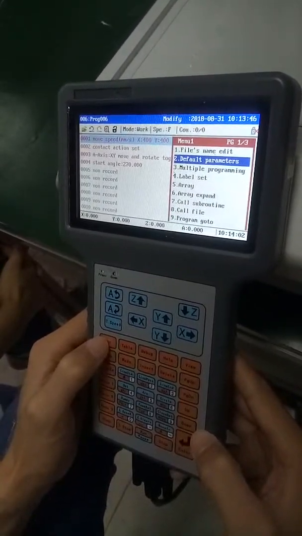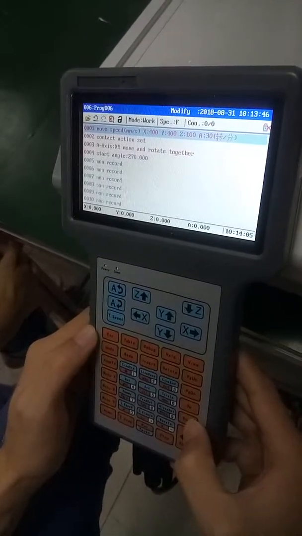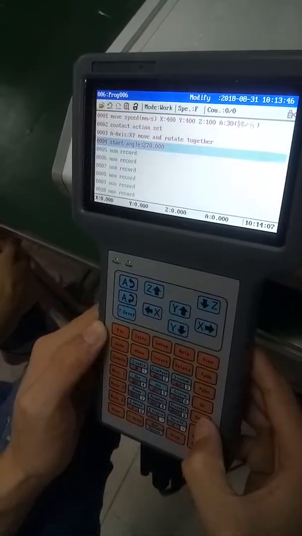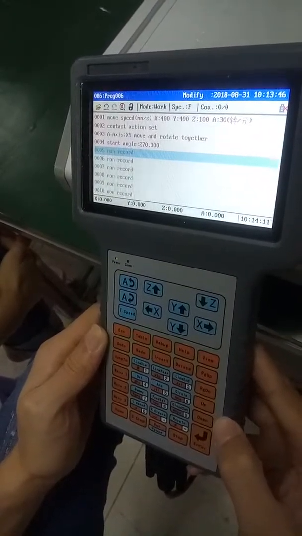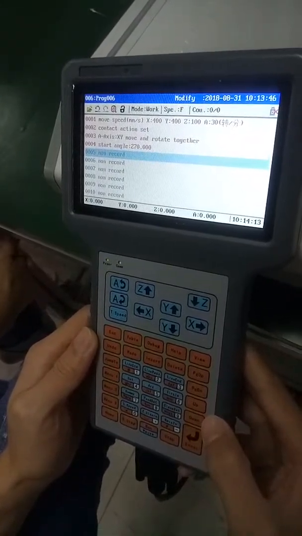After calling up the default parameters, move the cursor to the position we want to program. So we can choose the line where we need to program.